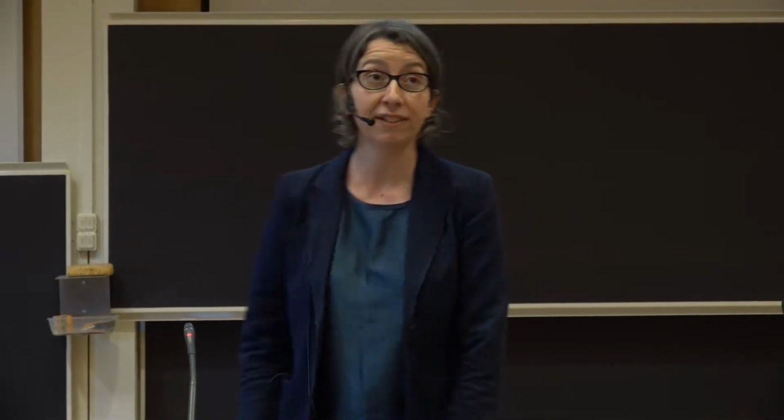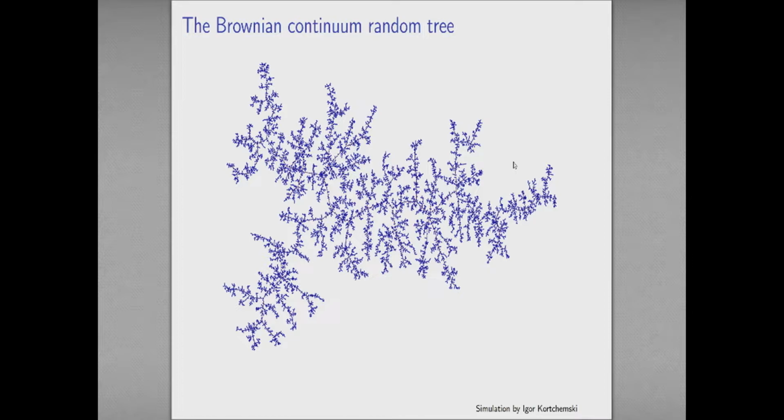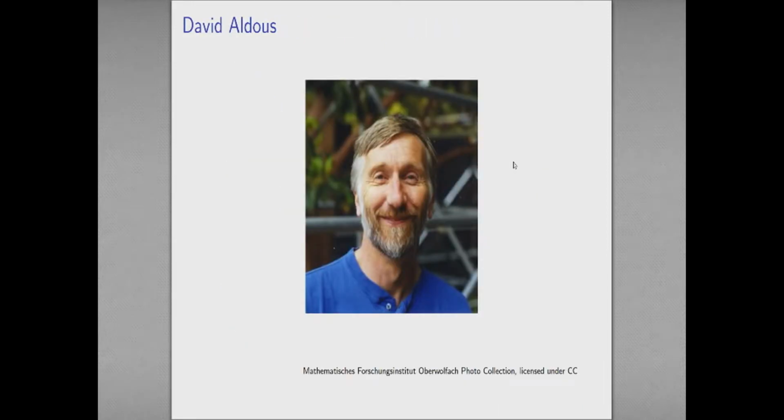It's a huge honor. So I'm going to be speaking about one of my favorite mathematical objects, the Brownian continuum random tree. So let me show you what it looks like. This is, like many of the pictures in this talk, by a very talented guy called Igor Kortchemski, who certainly people over there know. The Brownian continuum random tree was introduced by David Aldous in 1991, of course building on the work of many other people. My aim in this talk is to tell you what it is and why it's interesting.